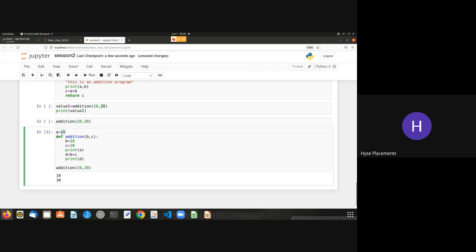See, 10, print a, and the statement 30. So a is declared globally and you can access the global variable inside any function throughout the program, but you can't access the local variables outside the function. So remember, local variables are accessed only inside the function and global variables are accessed throughout the program. Clear?